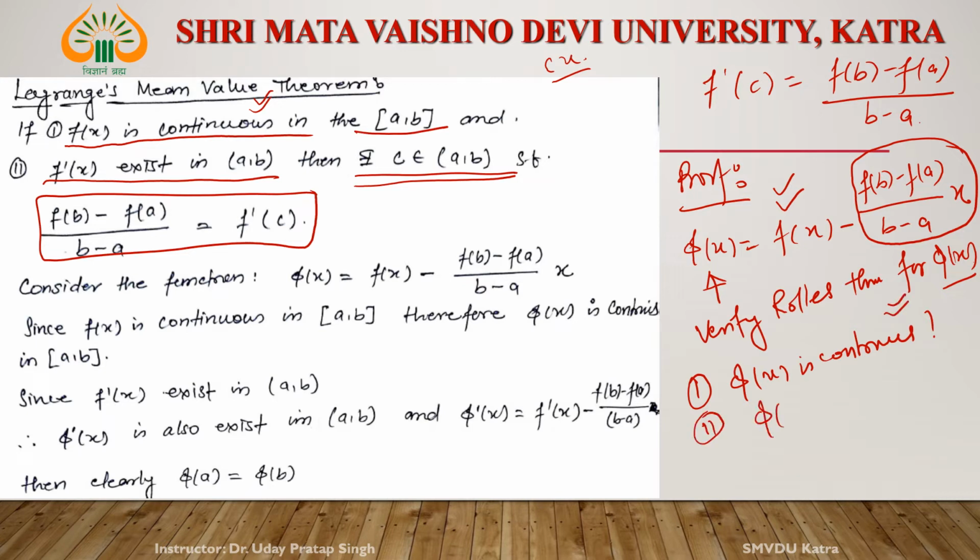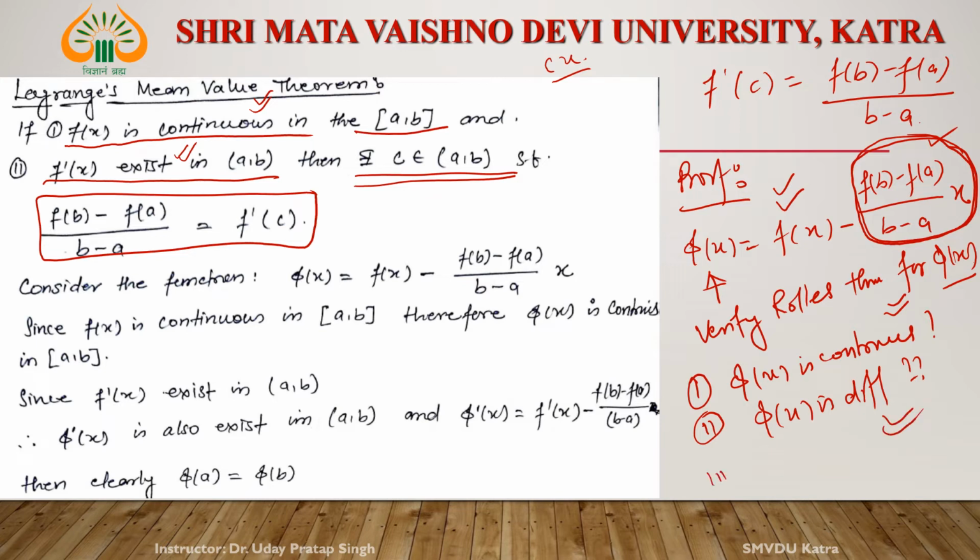Second thing, phi x is differentiable. Why? f x is differentiable. It is given here, f dash x exists at every point in the open interval (a, b). And this is a polynomial, so it is also differentiable. So by algebra of differentiability, the difference of these two is also differentiable. So phi x is differentiable also.